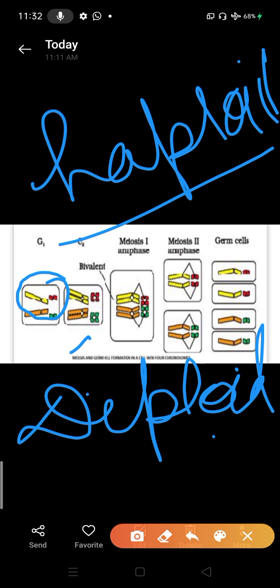How the chromosome number gets reduced, or how the DNA content gets doubled, we have already discussed in our cell division part. Here you can see how the homologous pair of chromosomes segregate and assort at the time of meiosis.